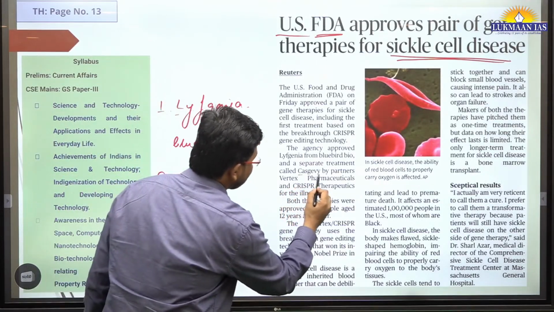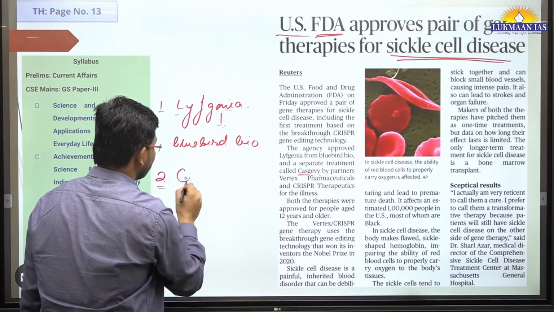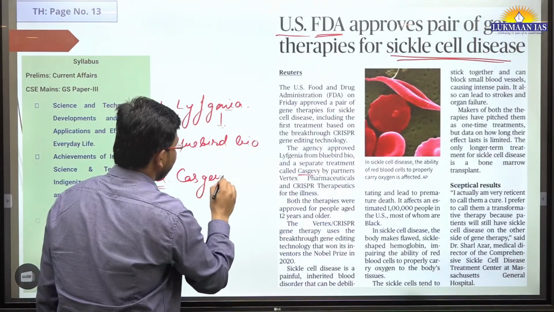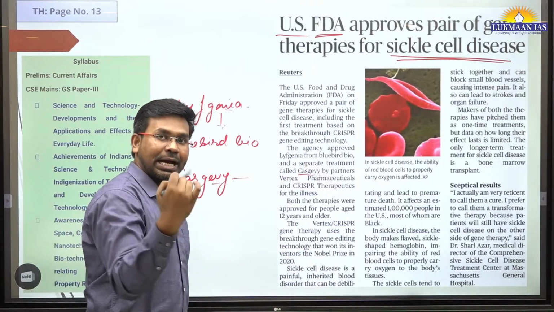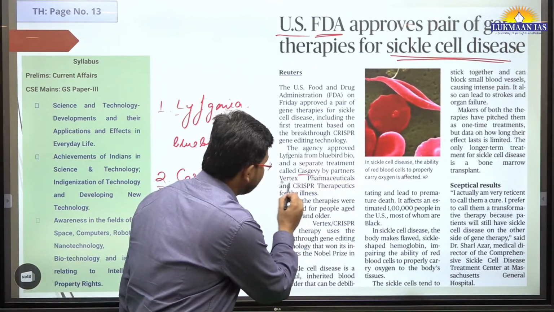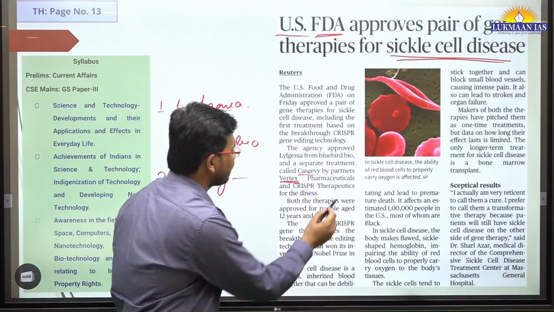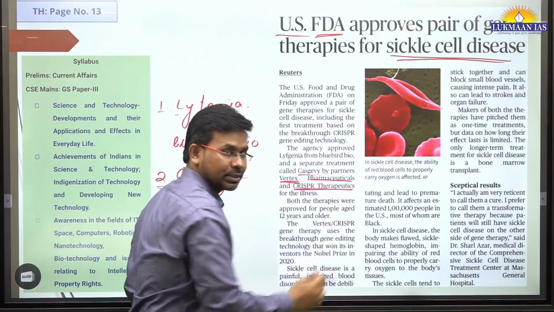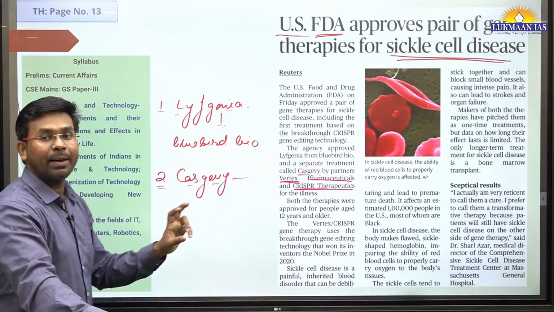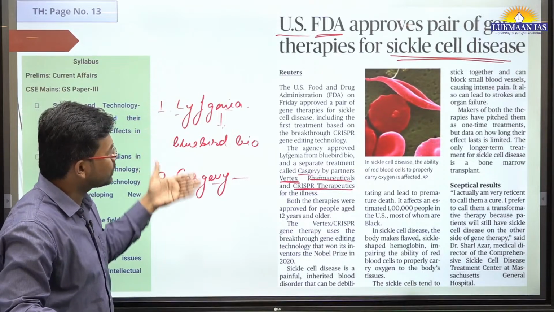It is known as Casgevy. This is the other therapy. Casgevy has been introduced by 2 companies together: one is Vertex Pharmaceuticals and the other is CRISPR Therapeutics. So these are the 2 companies that have introduced these 2 therapies.